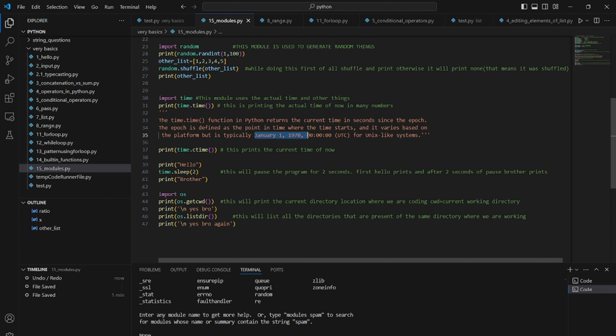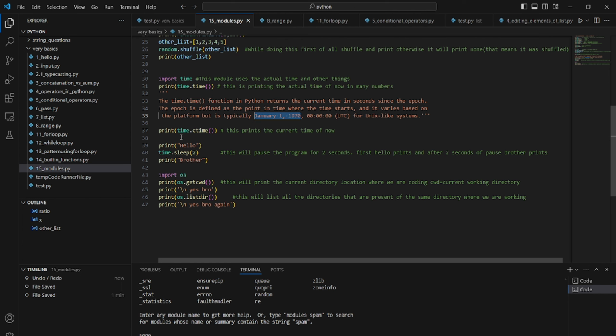If we print at different points, it will print different numbers. And time.ctime prints the current time of now. This can be useful.